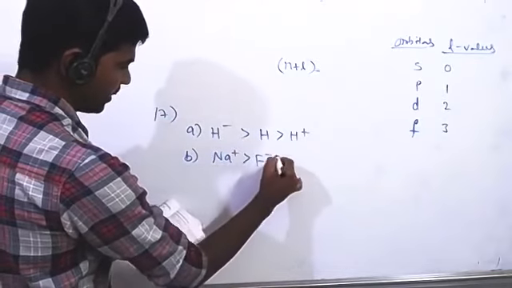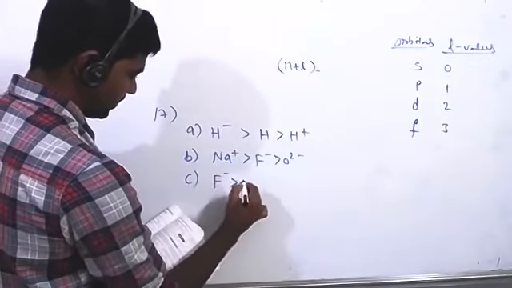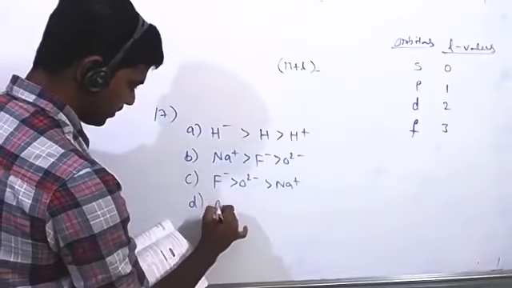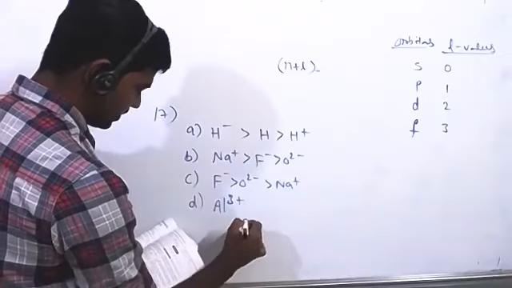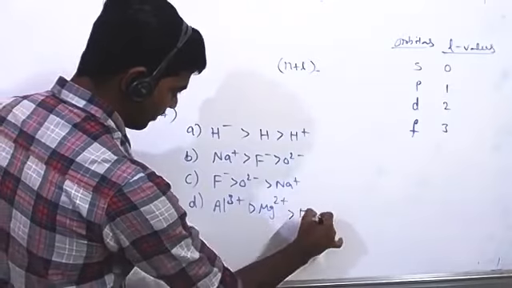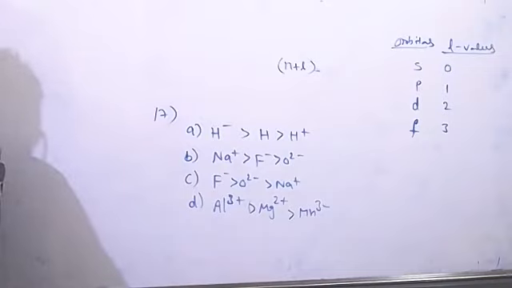Then Na plus, F minus, O2 minus; F minus, O2 minus, and Na plus; Al3 plus, Mg2 plus, Mn3 minus. So which of the following is the correct order of radius? Find out the correct answer. A, sir. Correct. A is the only correct one.